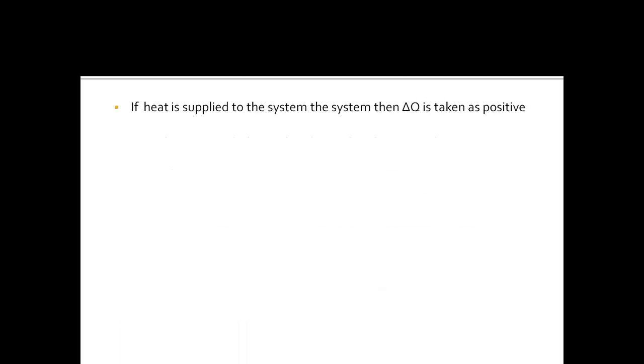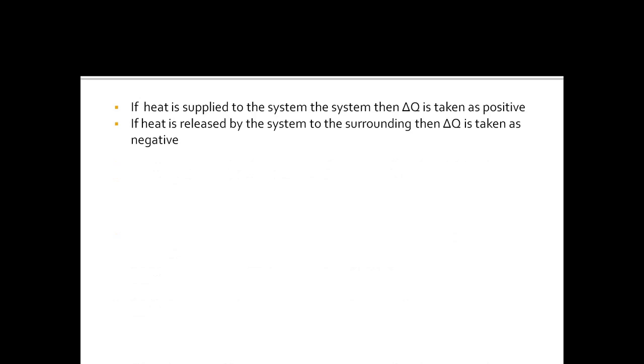Now there is a set of conventions which should be followed while we are using the equation which we have got from the first law of thermodynamics. So let's look into these conventions. The first convention is that if heat is supplied to the system, then delta Q is taken as positive. Next, if heat is released by the system to the surrounding, then delta Q is taken as negative.